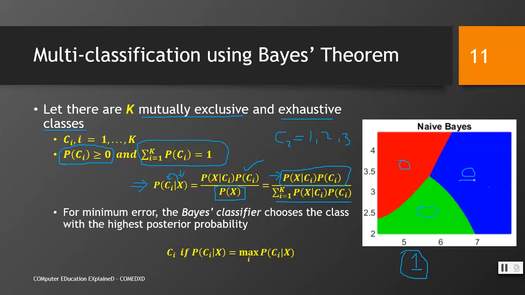For example, if the maximum value comes in this portion, we will say that given x belongs to this class Ci, where there is the maximum probability. Again, you can find multiple examples of Bayes theorem on the internet. Find an example and try to put the values in this formula, and you will come up with the right kind of understanding of it.